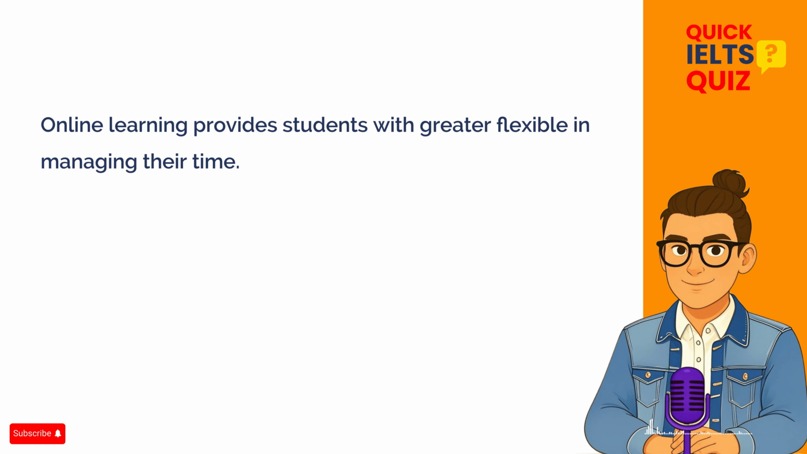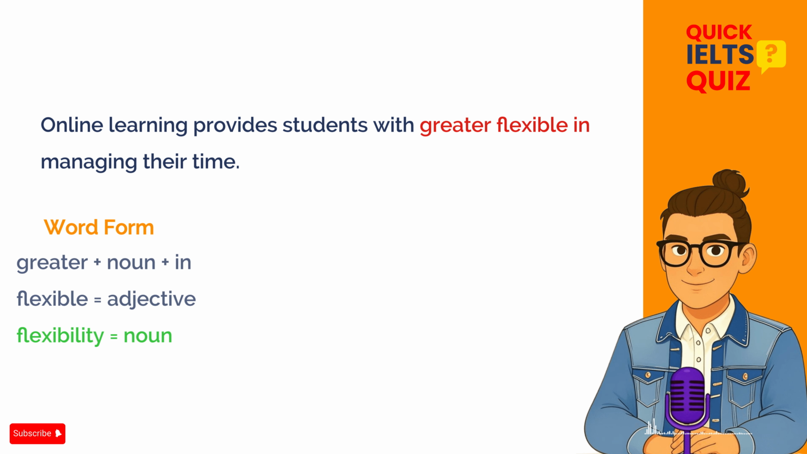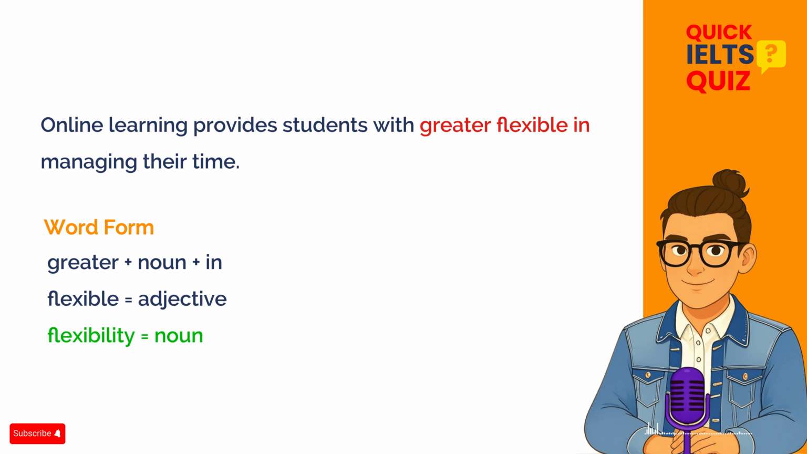In this sentence, there is one main error related to word form. The word "flexible" is an adjective, but in this structure, we need a noun after the word "greater". So, "greater flexible" is incorrect. The correct noun form is "flexibility". The corrected sentence should be, "Online learning provides students with greater flexibility in managing their time."